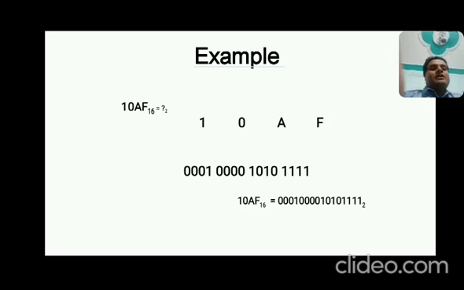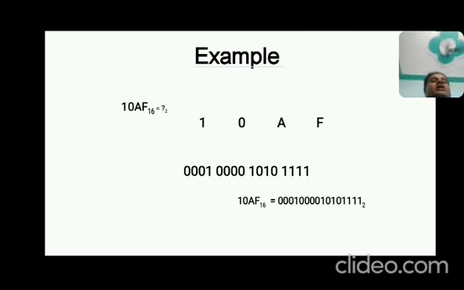If you have understood the decimal to binary conversion, divide this 15 by 2, keep track of the remainder, and you will definitely get the binary equivalent. So F is equal to 15, and 15 in binary you can write as four times 1, that is 1111. And what is the value of A in hexadecimal? You know, 10. So 10 in binary is 1010. And 0 you can write as four times 0, and 1 you can also write in binary as 0001.